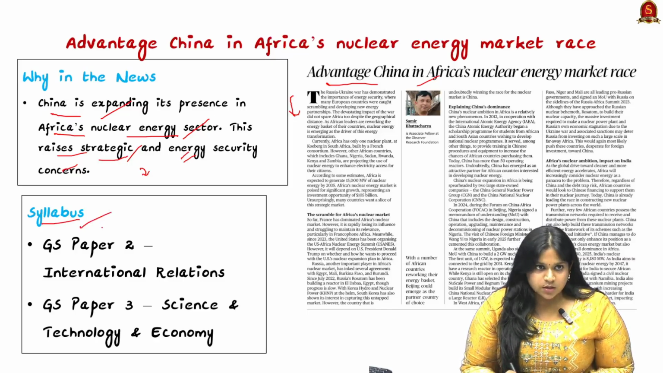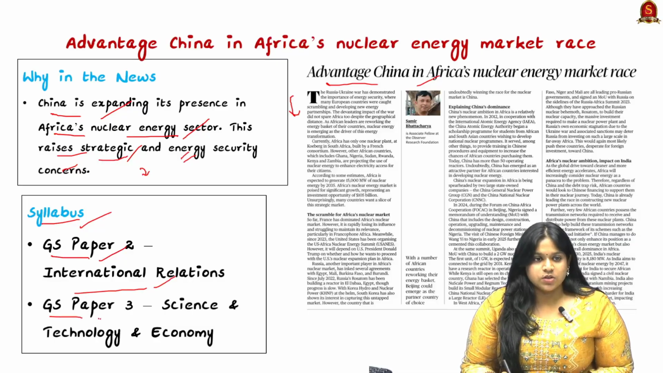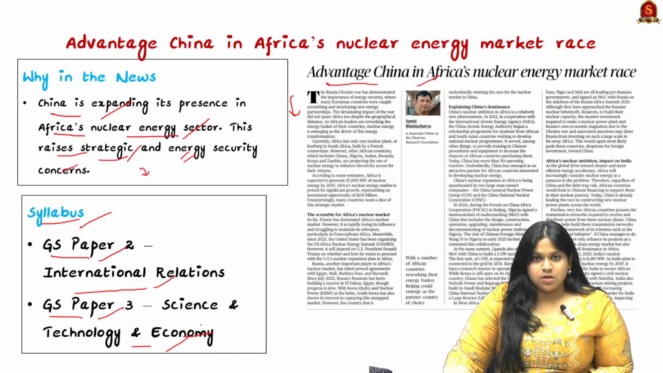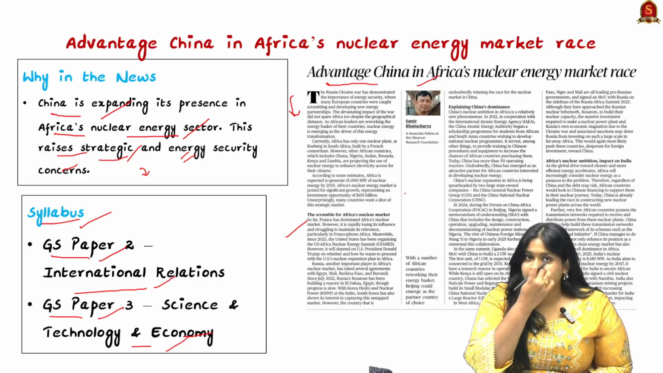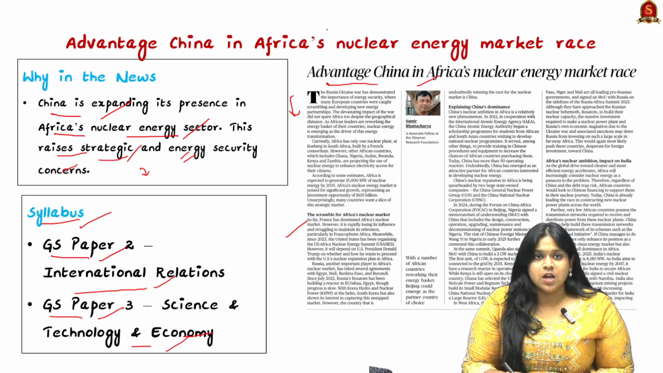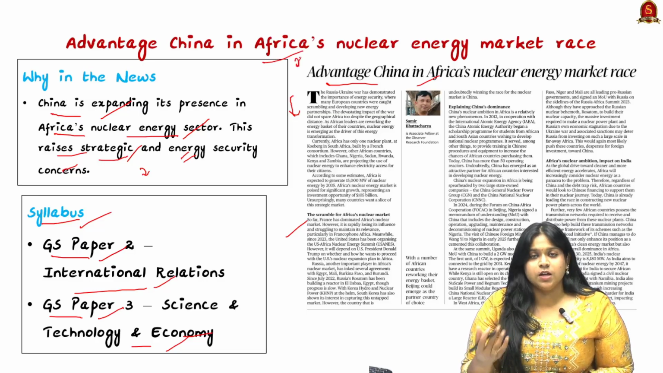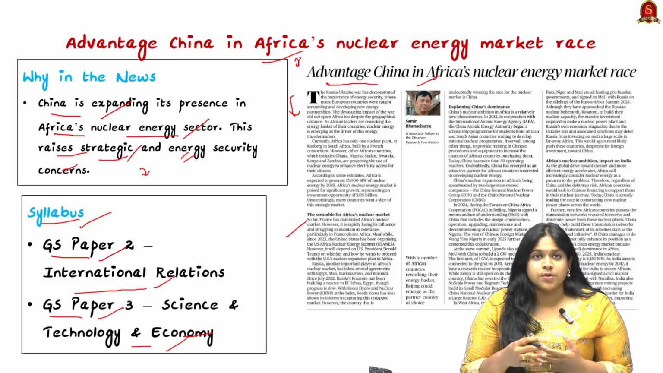So this comes in the syllabus of UPSC for mains in GS paper 2 international relations, and also in GS paper 3 under science and technology and economy. So give a read on the article. It's a very interesting article. It's a very different perspective to see how Africa is dealing with their problem when it comes to nuclear energy, and also their presence in the energy sector in itself.